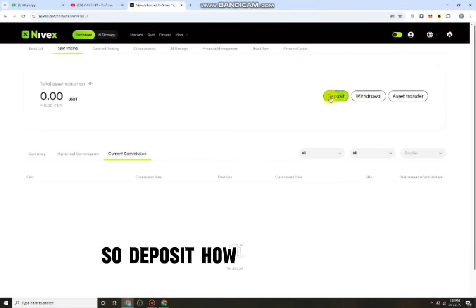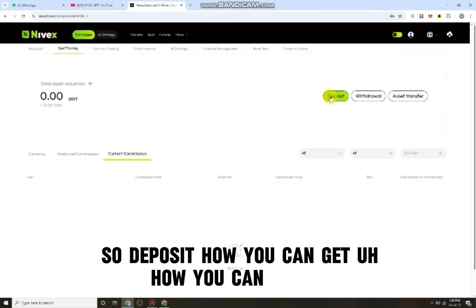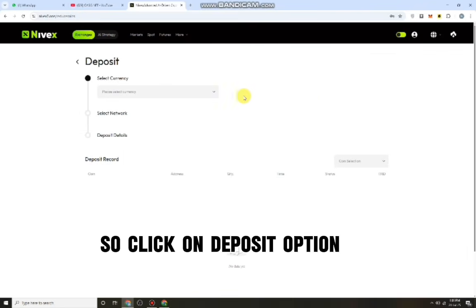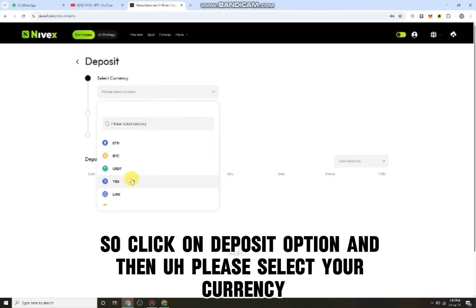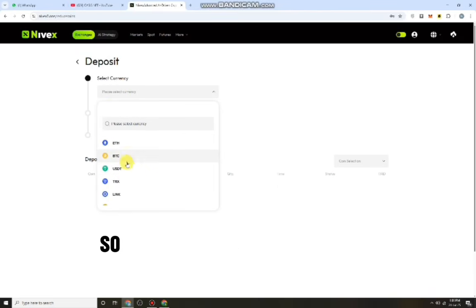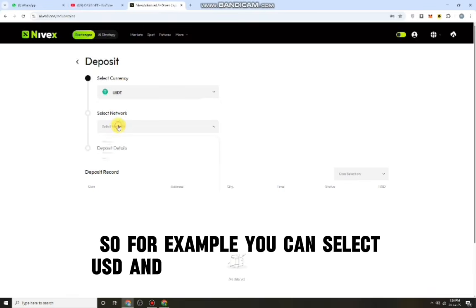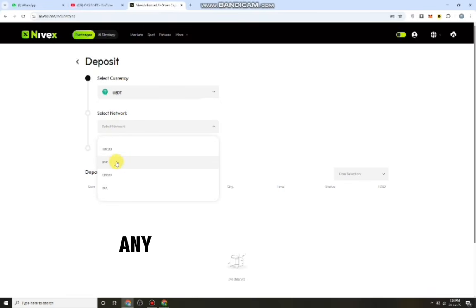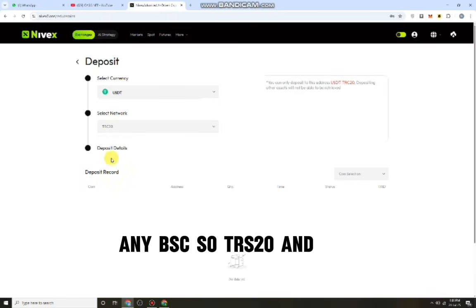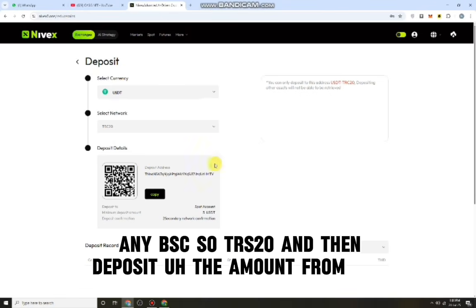So deposit, how you can deposit. Click on the deposit option and then please select your currency, cryptocurrency. For example, you can select USDT and select your network: TRC20, BEP20, or BSC. So TRC20, and then deposit the amount from this address.